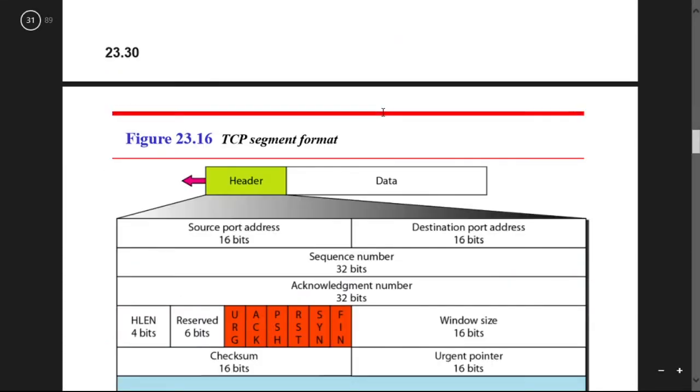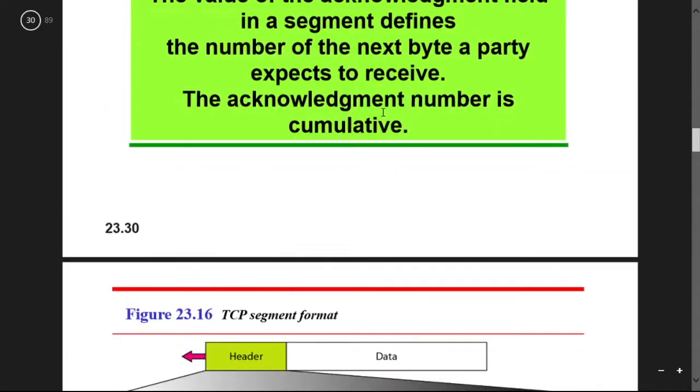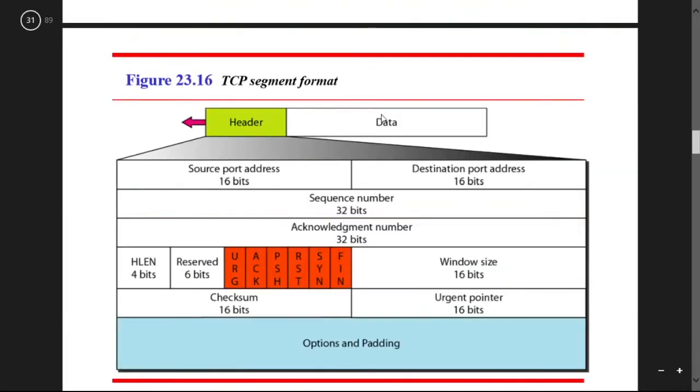The acknowledgement number can receive some cumulative number. So see, this is the TCP segment format. Here you have a header and data part. In the header part we have a source port address, destination port address, sequence number, and acknowledgement number can be there, because TCP is a connection oriented protocol, so we can have an acknowledgement number here.